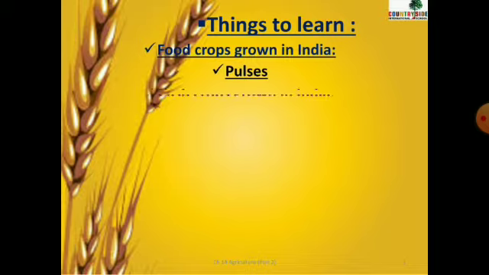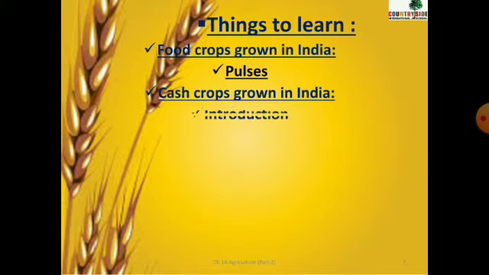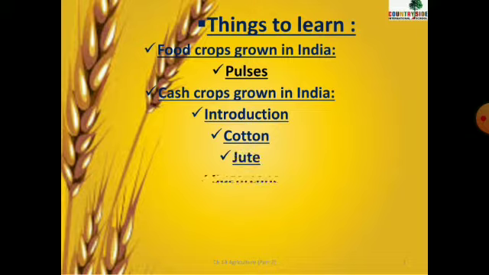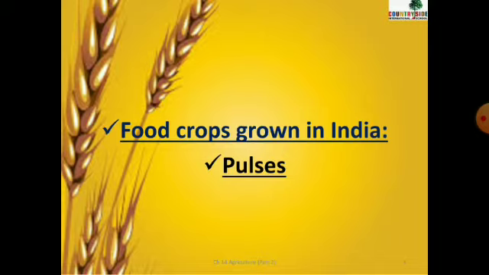After that, we will see about cash crops grown in India. In that, we will see the introductory part, that means what do you mean by cash crops, where it is found, which are the seasons. Okay. Then we will see about different cash crops. That means we will see about cotton, jute, then sugarcane, tea, and the last one is coffee. So let's start with the first topic, food crops grown in India, that is about pulses.